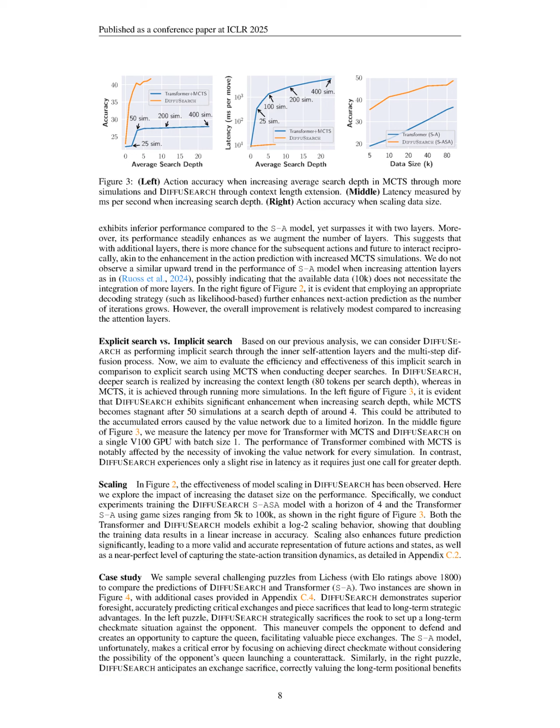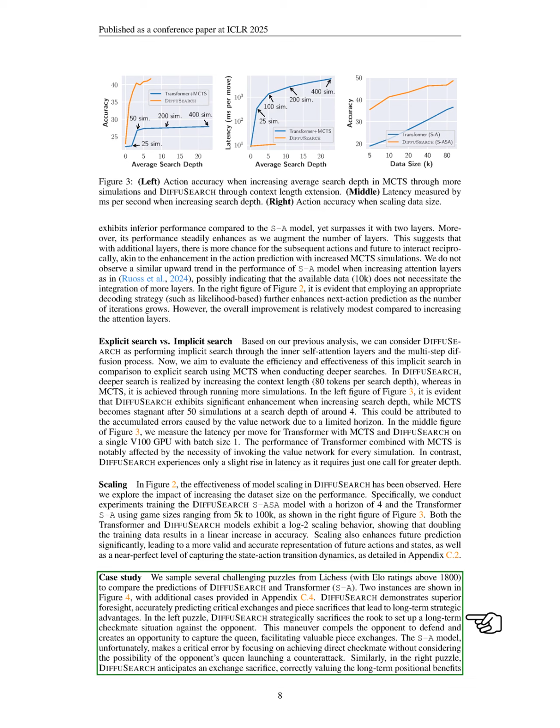Section Summary. In this section, we analyze the predictive accuracy of DIFFUSEARCH, finding that while the validity of predicted actions and states decreases with each step, it still significantly outperforms random moves. We also demonstrate that DIFFUSEARCH's future-aware capabilities are enhanced by self-attention and iterative decoding, and that scaling the training data improves its performance in predicting valid future actions and states.